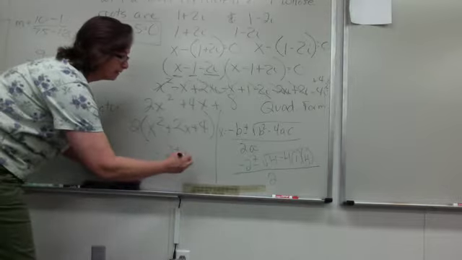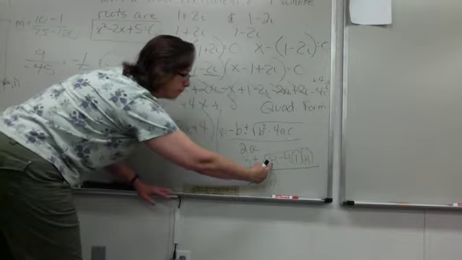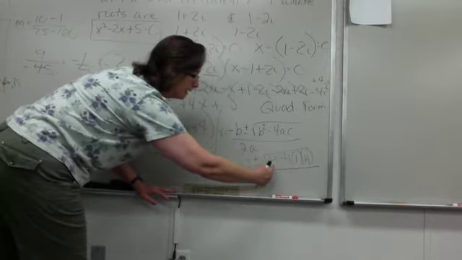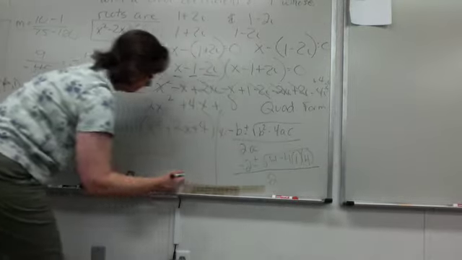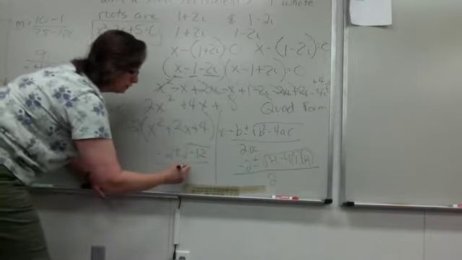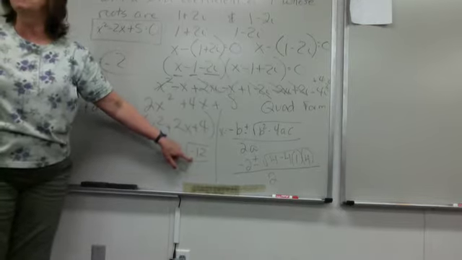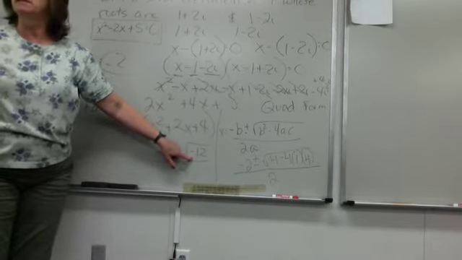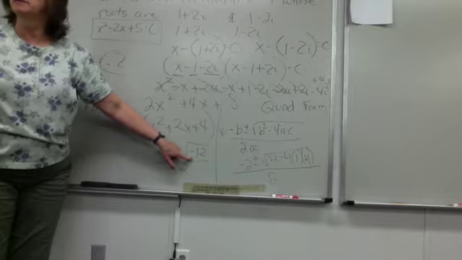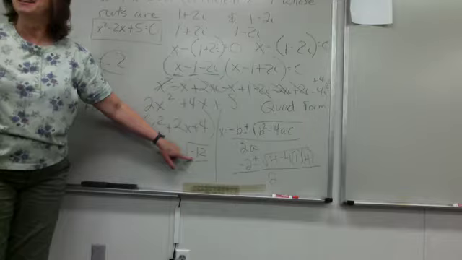Plus or minus square root of 2. Okay, because this is going to be what? The 4 minus 16, right? 4 minus 16. Negative 12 over 2. Okay. Now what's that going to become? Square root of negative 12. Square root of negative 12. Selena? It is imaginary. Very good.